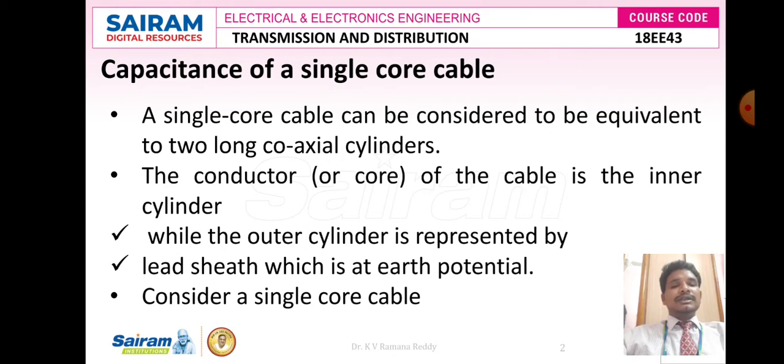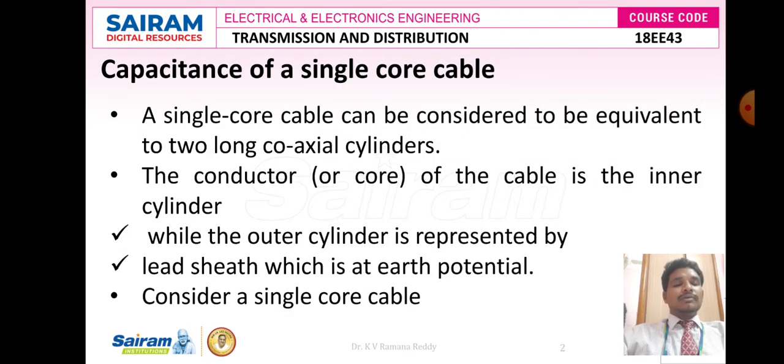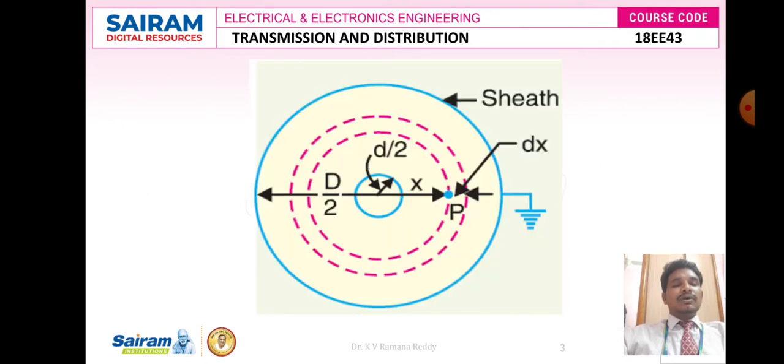Let us consider a single core cable, because we have various types of cables like single core, two core, three core and four core cable. Depending upon the type of service, we can choose either a single core cable or a two core cable. So here we are considering a single core cable. For this cable, the inner cylinder diameter is small d, whose radius is small d by 2. The outer cylinder diameter is capital D, whose radius is capital D by 2.